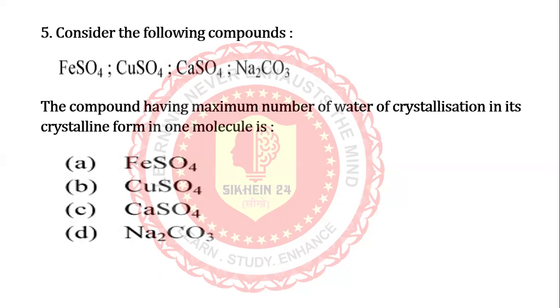Let's see the answer. Sodium carbonate is the appropriate answer: the compound having the maximum number of water of crystallization in its crystalline form in one molecule.